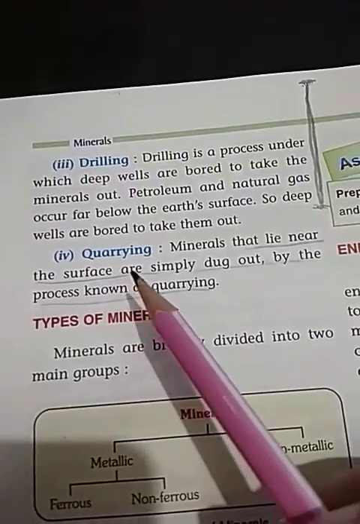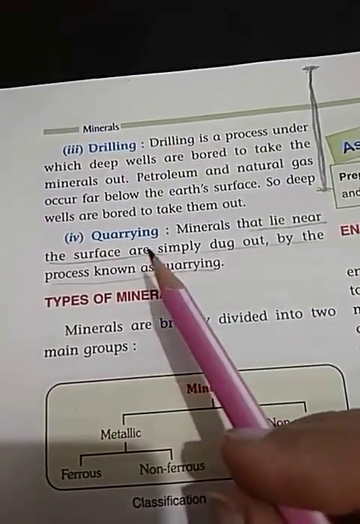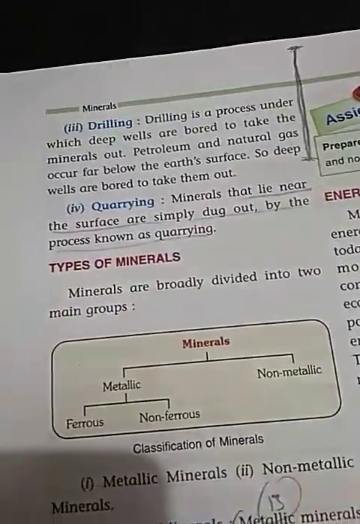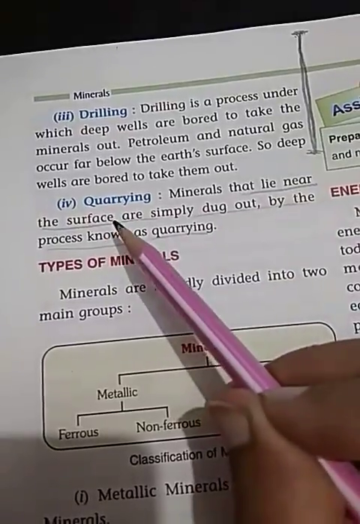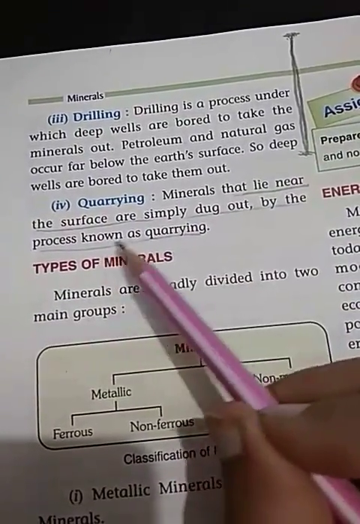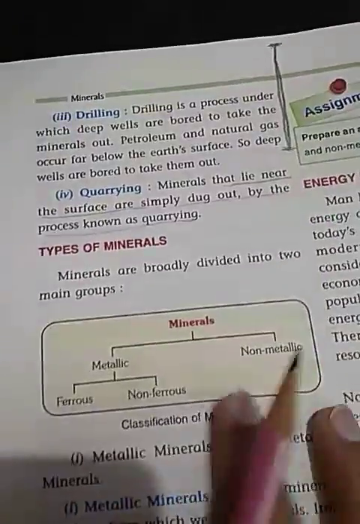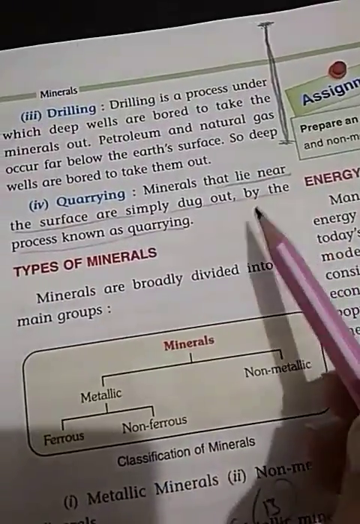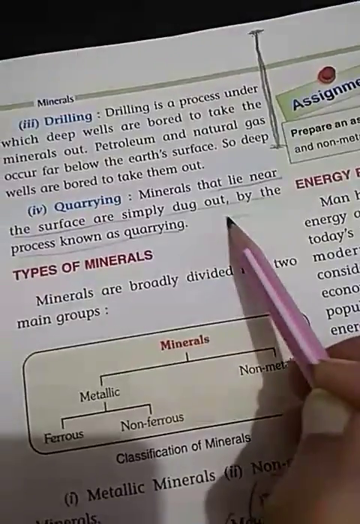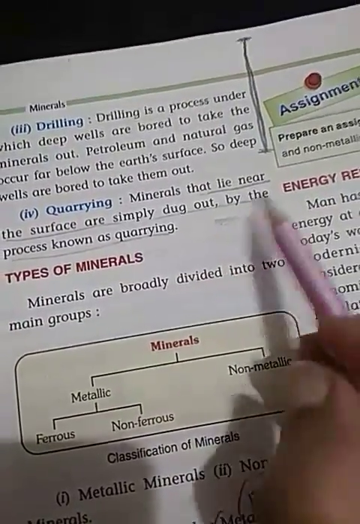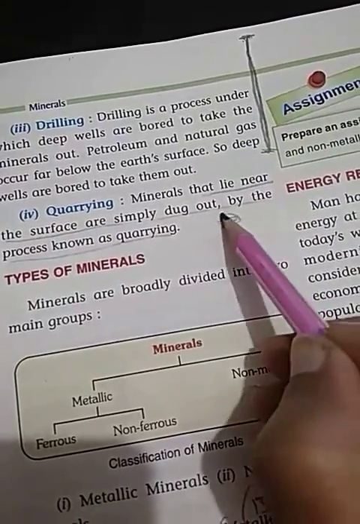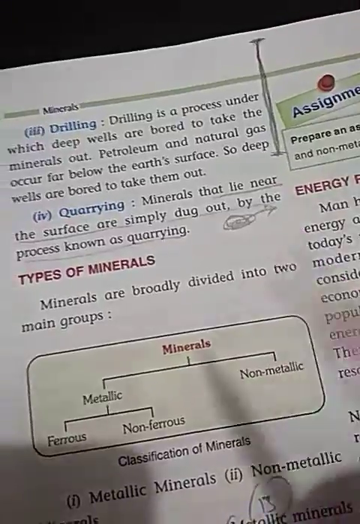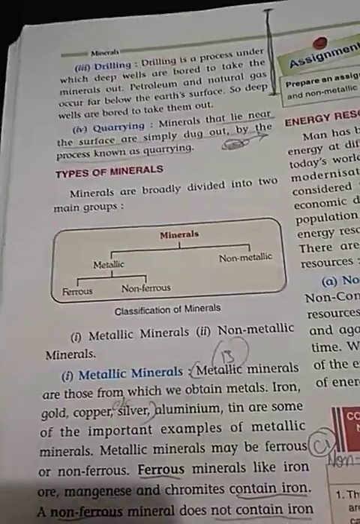And fourth one is quarrying. Quarrying is near about similar to open pit mining, and these minerals that lie near the surface are simply dug out by the process known as quarrying. As I told you, it is similar to the first one. For example, minerals are available near the outer part, and simply we can just dig out this area, and we can get the minerals out. Okay, so these are the processes through which we can get the minerals.